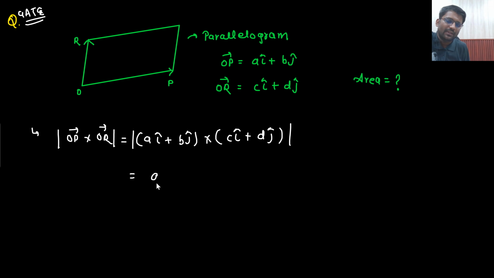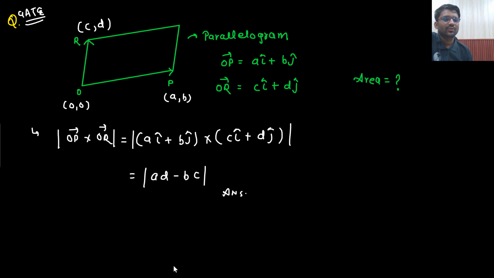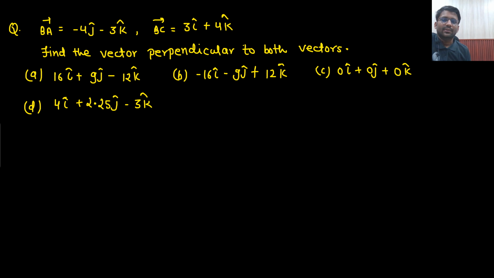So, you can do the multiplication. The answer will come out to be AD minus BC. Okay. Again, magnitude. So, AD minus BC will be the answer. That's it. OP vector is given, OR vector is given. Or they can define this as 0, 0, this point as A, B and this point as C, D, and then ask you what is the area of this parallelogram. So, you will define OP vector, you will define OR vector, and take the magnitude of OP cross OR. If OP vector and OR vector I already know, the answer would be magnitude of AD minus BC. Understandable? Let's go to the next question.